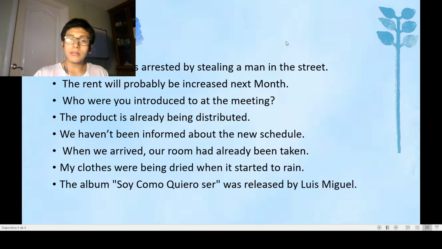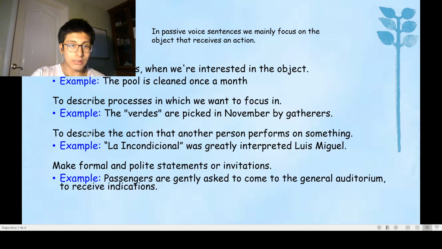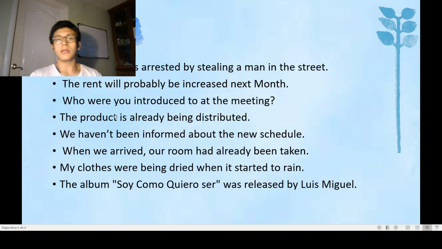And to end this, I will explain some of these examples. I will select this one, the fourth. The product is already being distributed. The product. We're focusing on the product and the process. If we go back to the uses, we see the process that the object is going through. So the distribution is important.